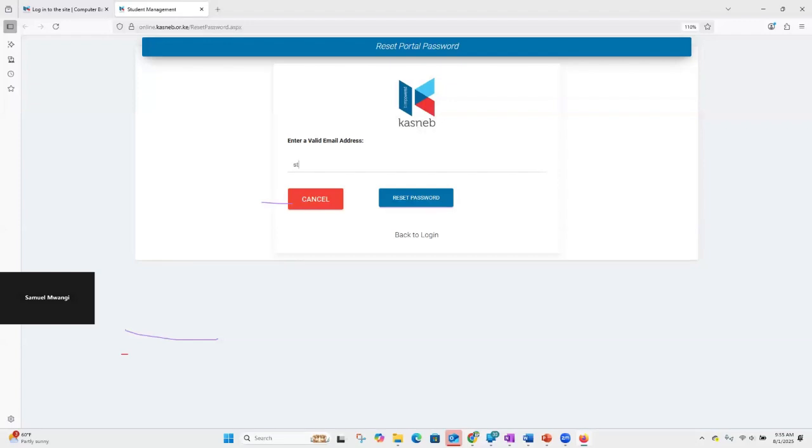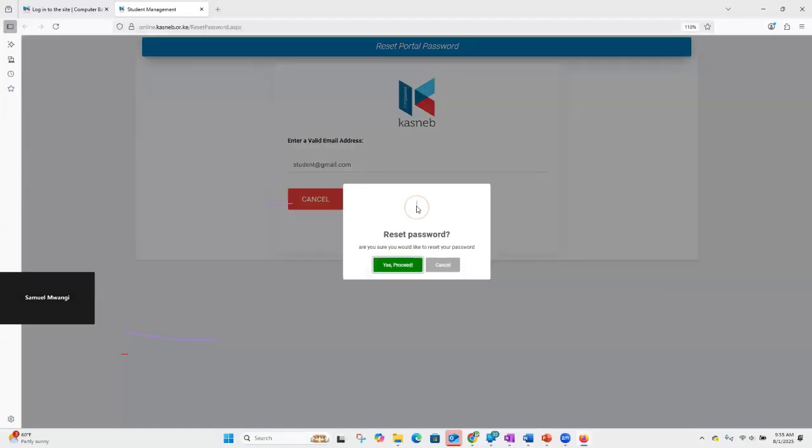So in this case, I'll type in my email, student@gmail.com. Then I'll click on reset password. So assuming this is my valid email, I'll click on reset password. And then I'll have this prompt that asks me, are you sure that you would like to reset your password?